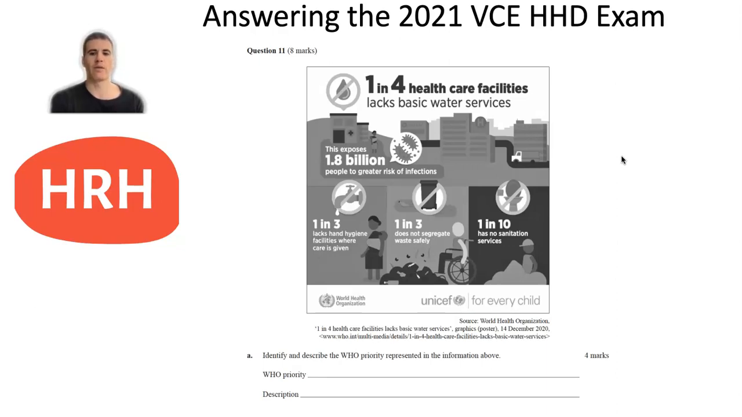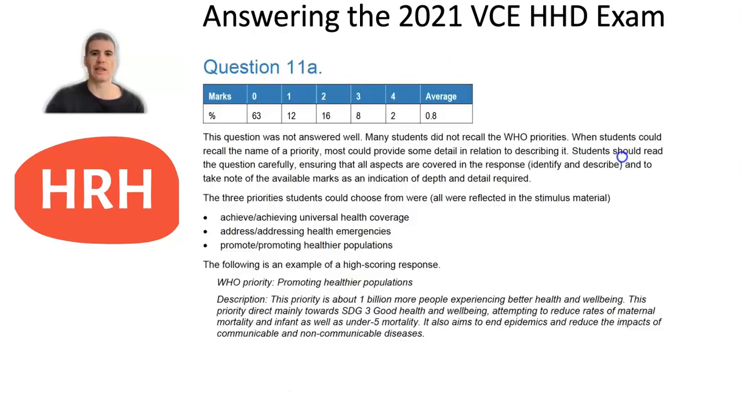Part A, for 4 marks, was asking you to identify and describe the WHO priority represented in the information above. There are 3 different WHO priorities, and you could have chosen any of them because they are all relevant to the information above. You then had to provide a description worth 3 marks, but you didn't actually have to link it to the information there. So make sure you look at the question carefully, because it was just asking you to identify and then describe that WHO priority in the depth that would be required for 3 marks. This was a difficult question, with only 2% of the state achieving 4 marks.